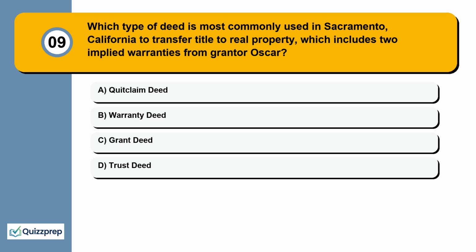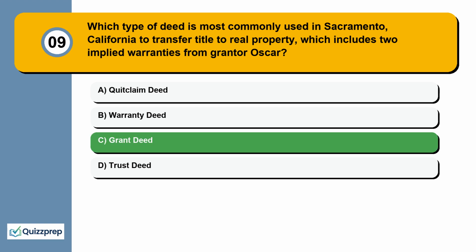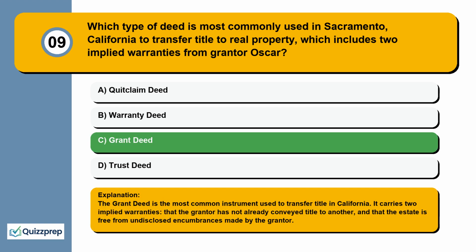Question 9. Which type of deed is most commonly used in Sacramento, California to transfer title to real property, which includes 2 implied warranties from grantor Oscar? Quitclaim deed, warranty deed, grant deed, trust deed. The grant deed is the most common instrument used to transfer title in California. It carries two implied warranties: that the grantor has not already conveyed title to another, and that the estate is free from undisclosed encumbrances made by the grantor.